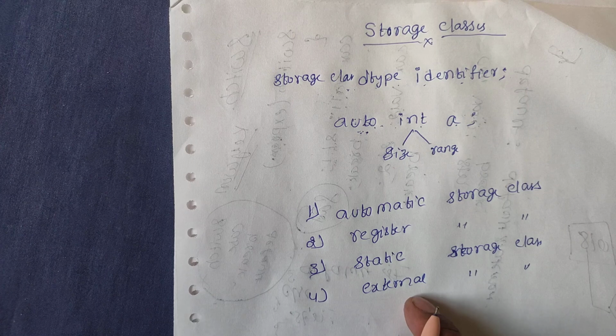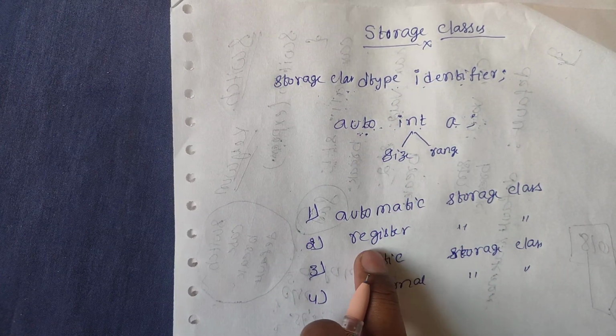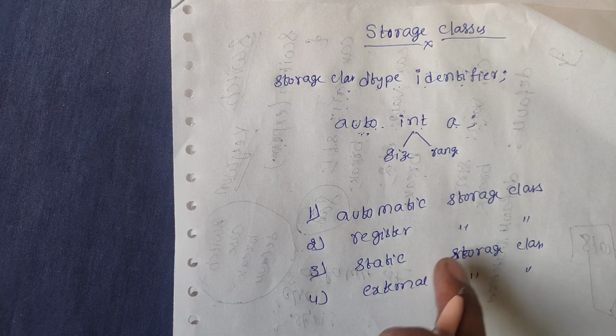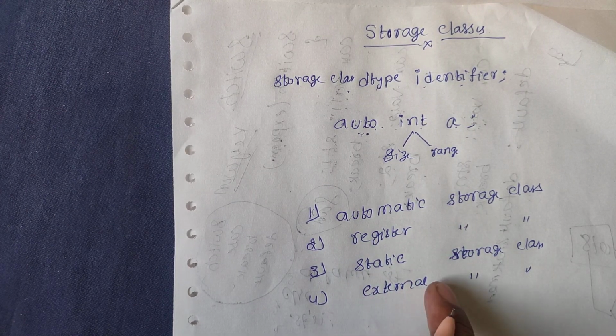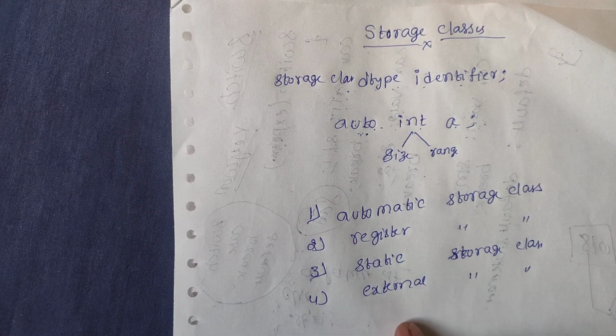So these four are the storage class types. Now we will explain them one by one.